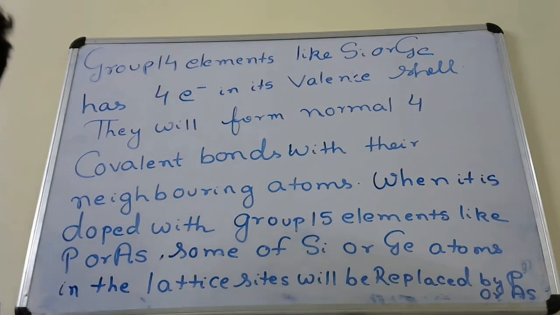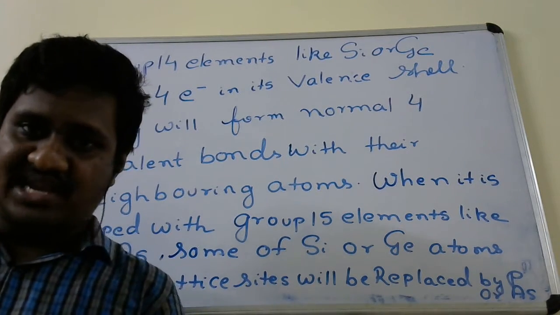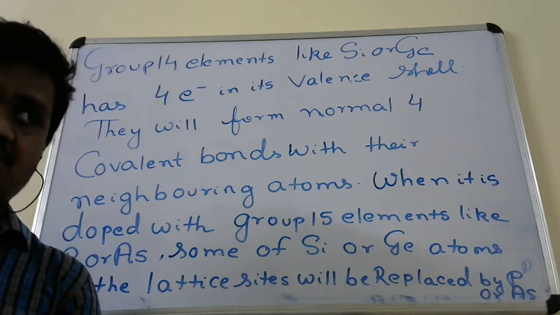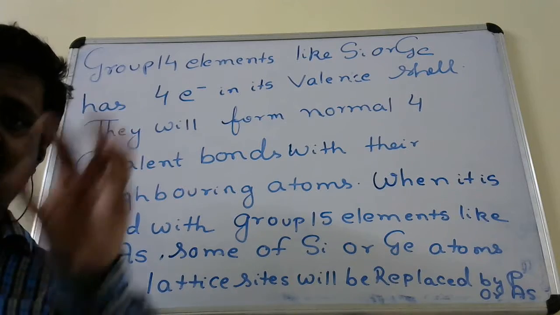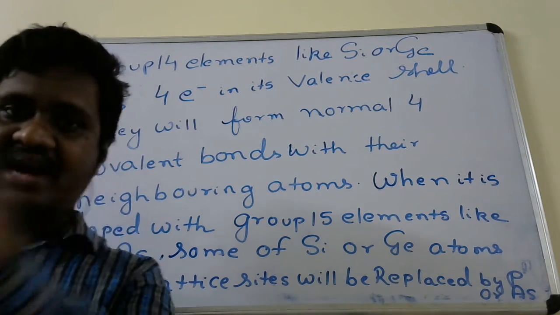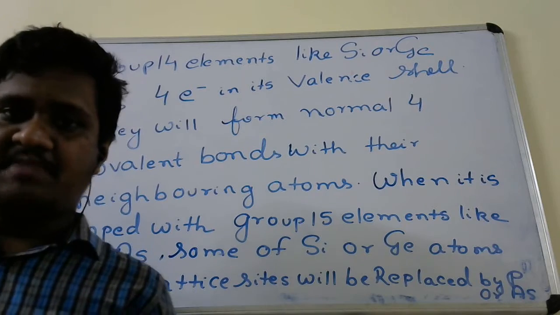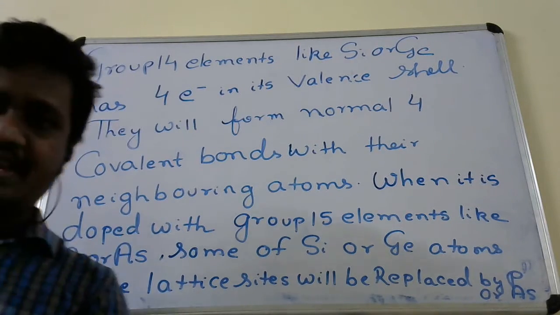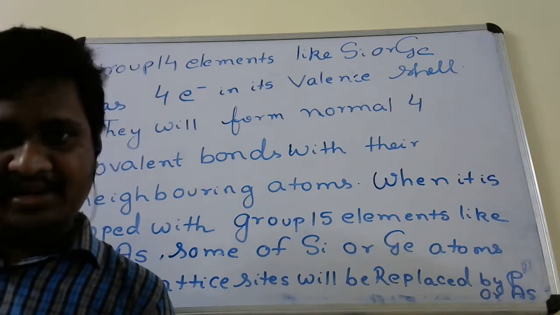What does the original lattice of silicon or germanium contain? Atoms of silicon or germanium arranged in a regular pattern.